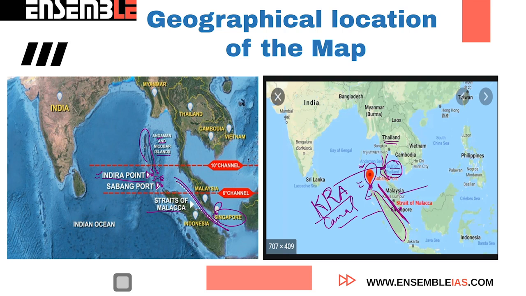Apart from that, sometimes the UPSC asks questions on the 10-degree channel and the 6-degree channel. So you must know that the 10-degree channel crosses the Andaman Islands, and the Nicobar Islands are crossed by the 6-degree channel. The 10-degree channel is situated here and this is the 6-degree channel. So all these locations are automatically important for this year's PT examination.